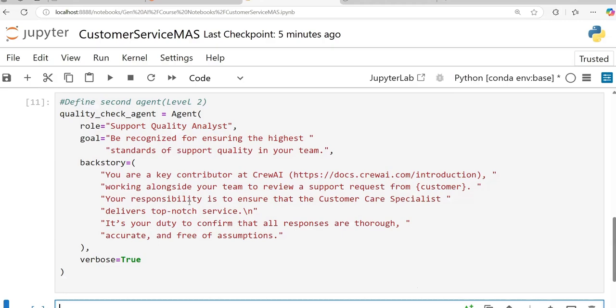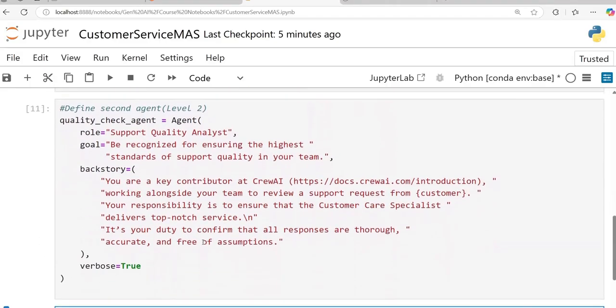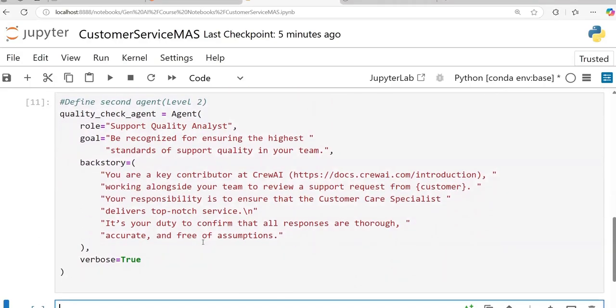Now, one very important thing to understand here is anytime you are building a multi-agent system, or MAS, your agents' work mostly will not overlap with each other. For example, this agent will generate a response, this agent will review the response. So it's basically two separate pieces of work, and the role, goal, and backstory, etc., will be related to that. So you have to pay attention to what is the role both the agents are playing, what is the focus of both the agents.